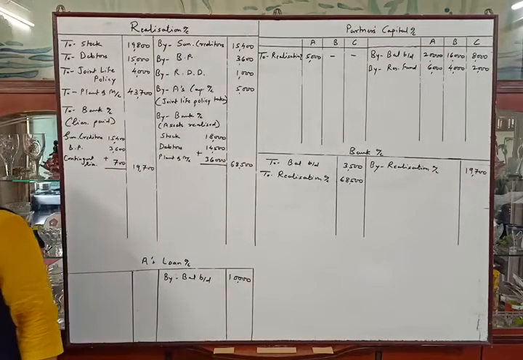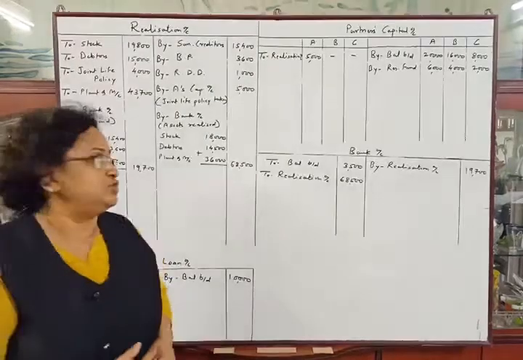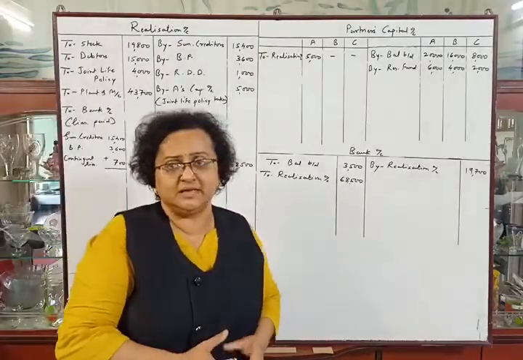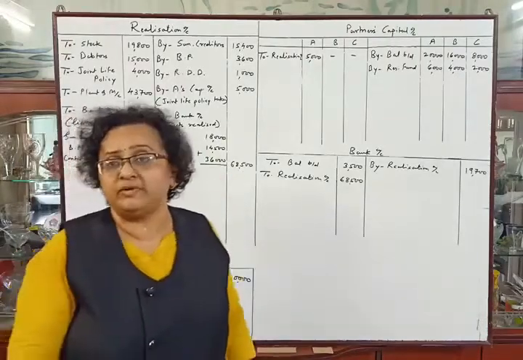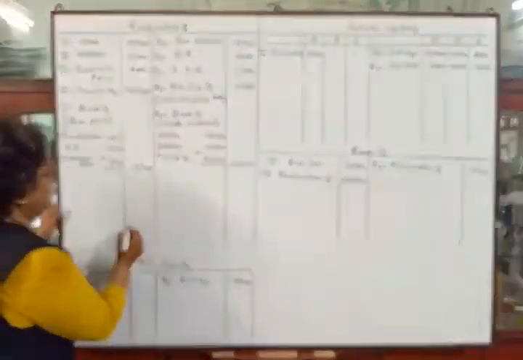There were no realization expenses, so we don't need to pass any entry. Let us tally the problem. First, realization account.